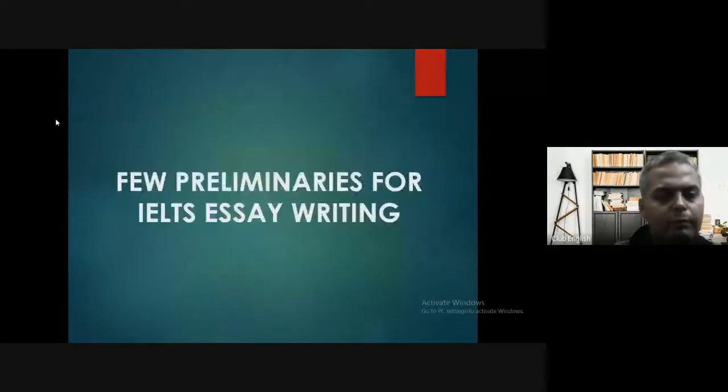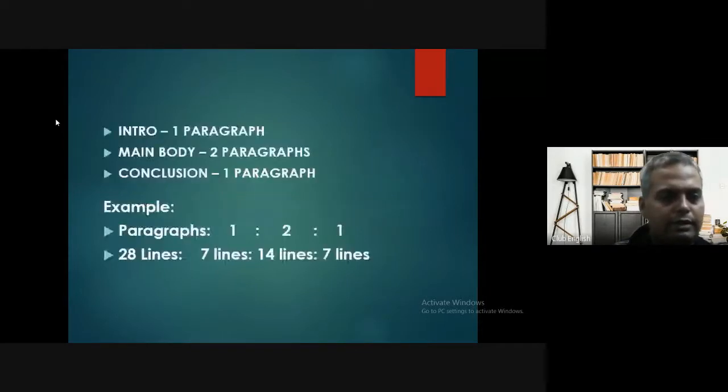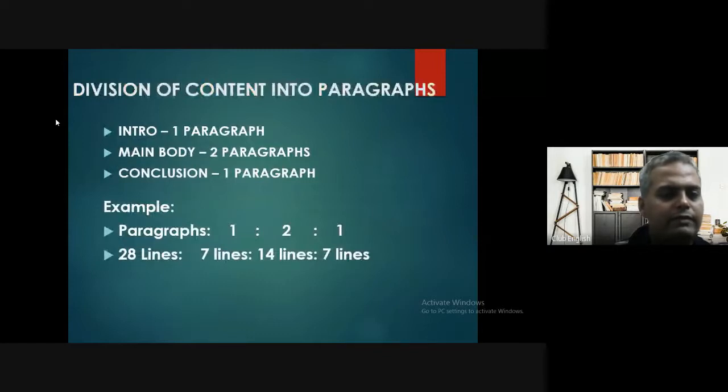Now, a few preliminaries for IELTS essay writing. Let's talk about a few preliminaries before hitting an essay. So what we should be careful about. First thing is division of content into paragraphs. As I told you, there should be 1:2:1: 28 lines, 7 lines is to 14 lines is to 7 lines. That is, one is introduction, two are main bodies, main body one and main body two, and one is conclusion. As you can see here.